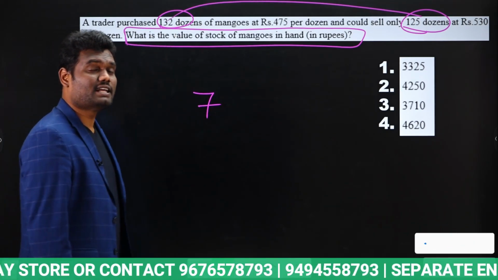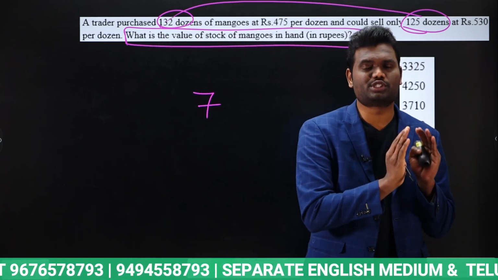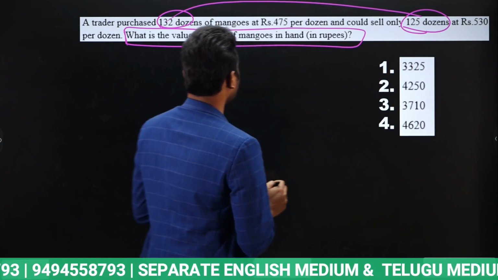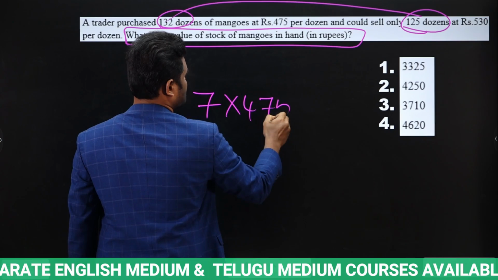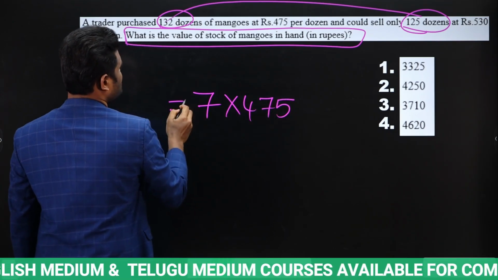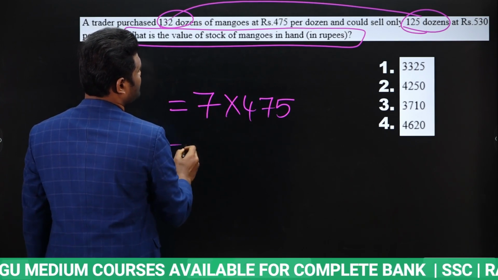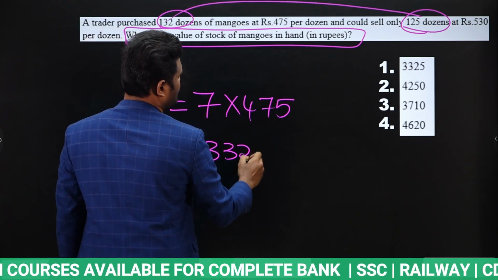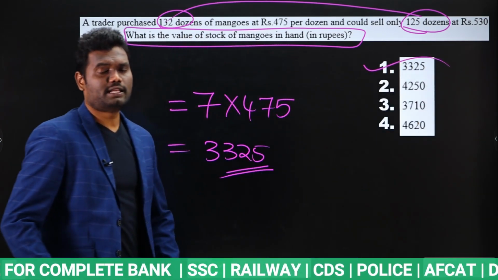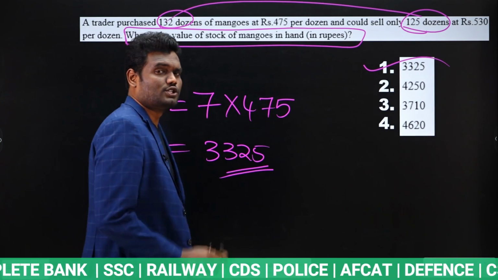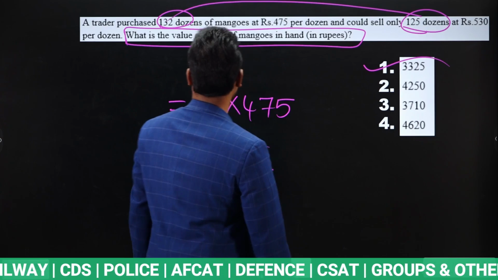Now these 7 dozens, we need to know in terms of rupees how much stock was there. Actually he is buying each dozen for 475 rupees. So for 7 dozens he has left, 7 into 475, which is nothing but 3325. So the answer for this question will be 3325. 3325 rupees stock was available with him. Okay. Next,